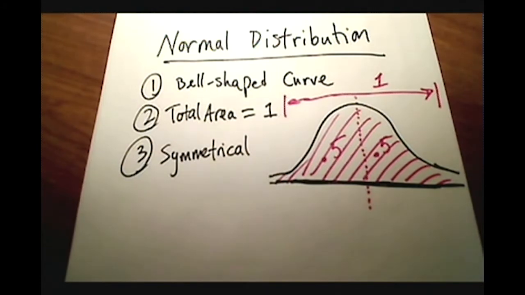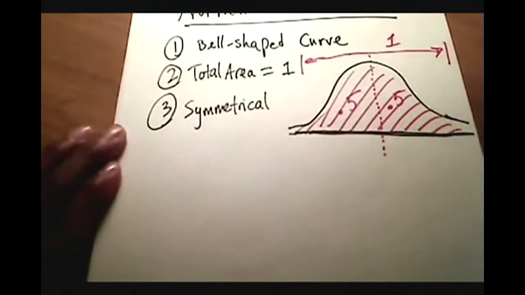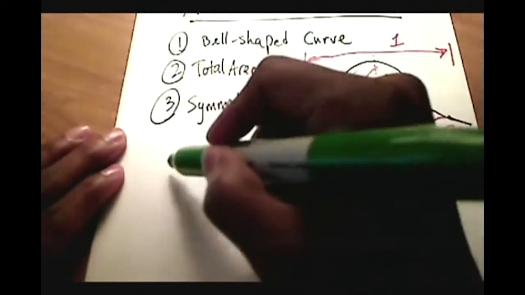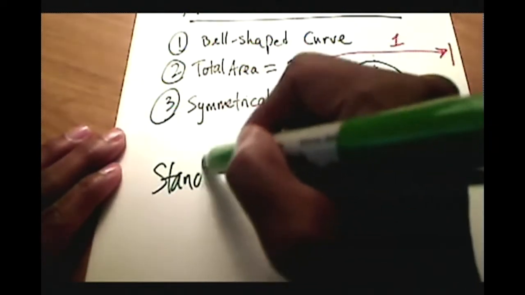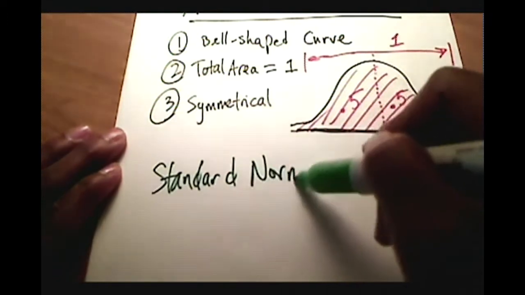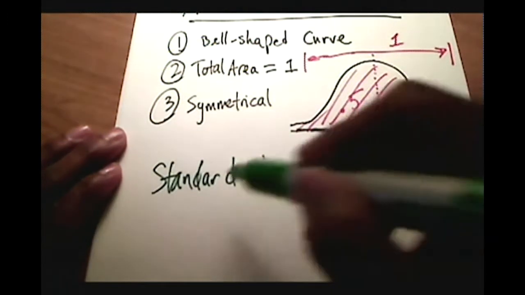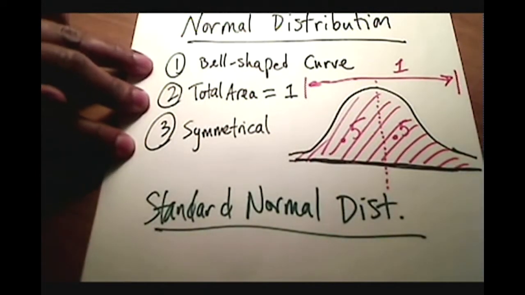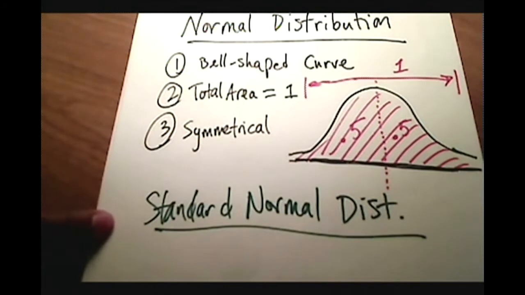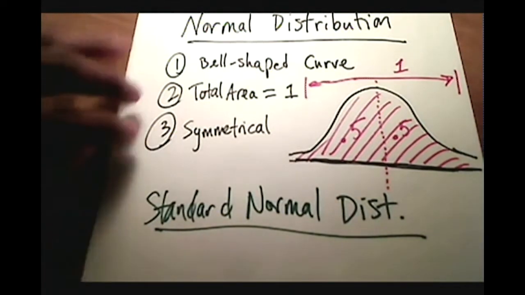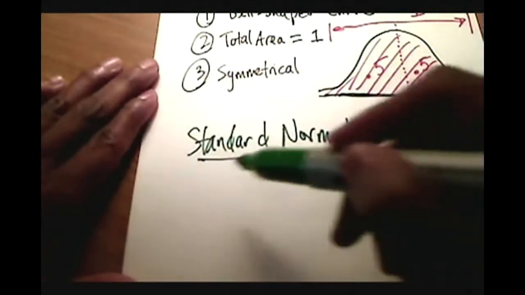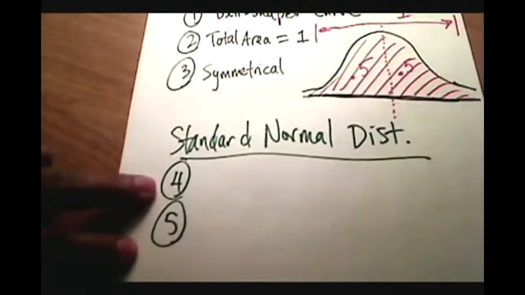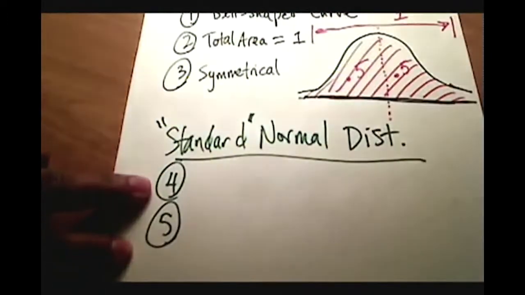Let me just go one more step and show you what I mean by, and perhaps you've seen this as well, not only are we talking about now a normal distribution, but something called a standard normal distribution. So a normal distribution, again, are these three things, right? Bell-shaped, total area is 1, and symmetrical. Standard normal kind of uses these three things, but kicked up one more notch, and two other things, we'll mark them 4 and 5, how's that? Two other things should come to mind when that word standard is used, right? Two other things should come to mind.